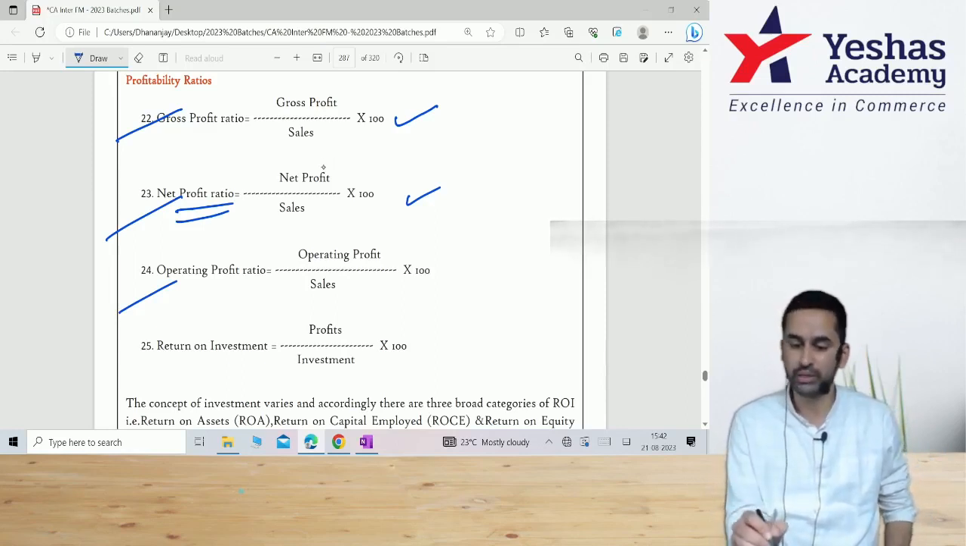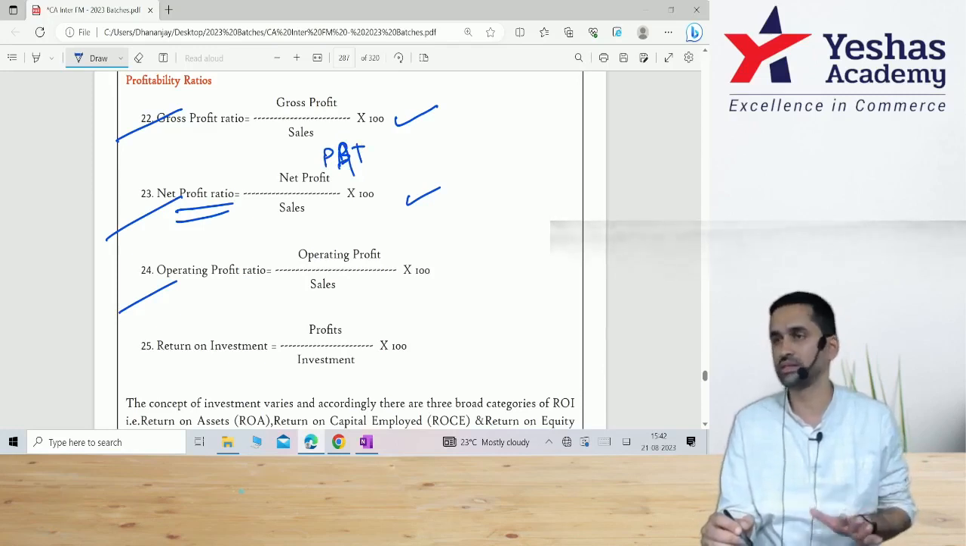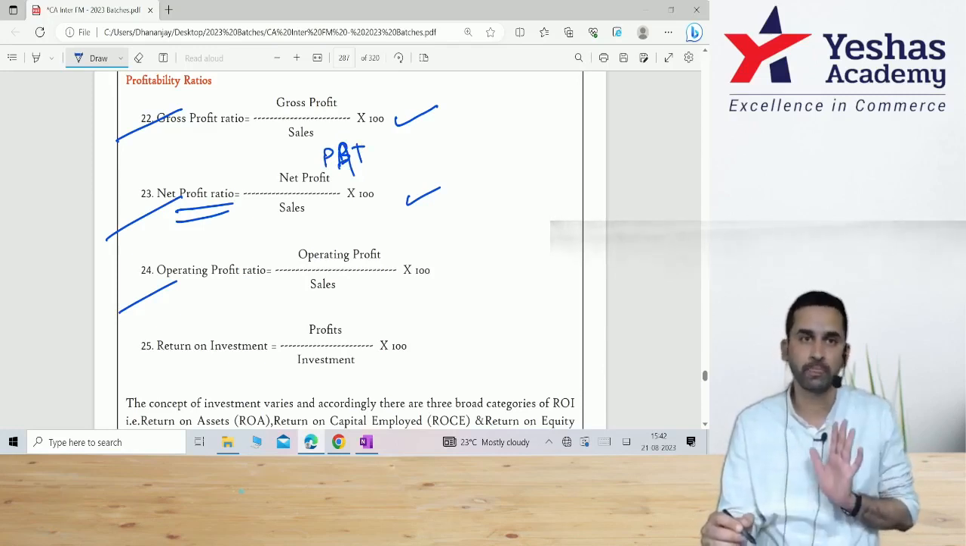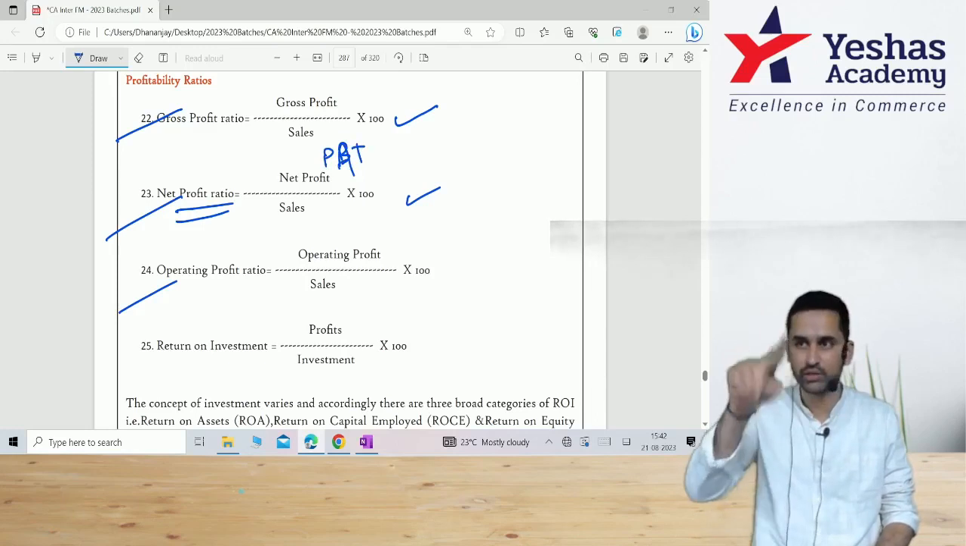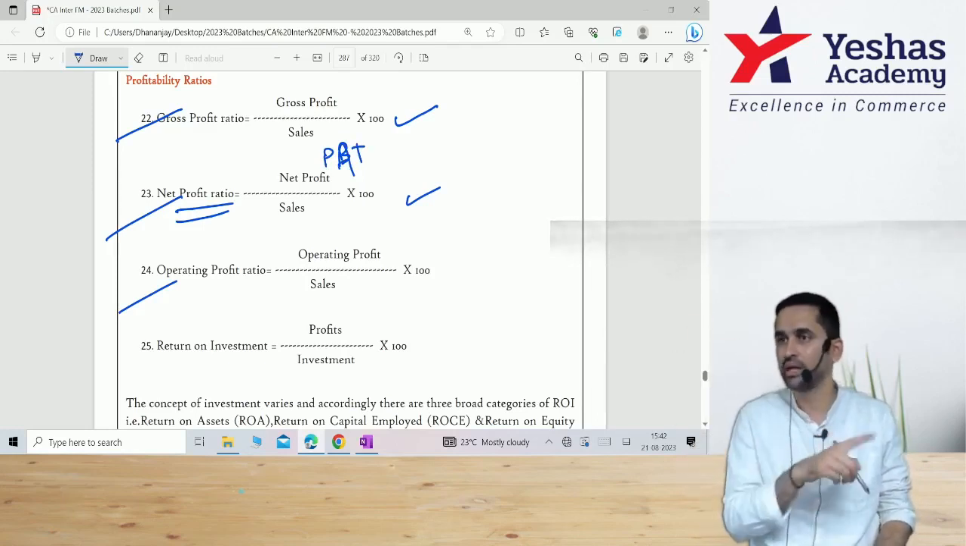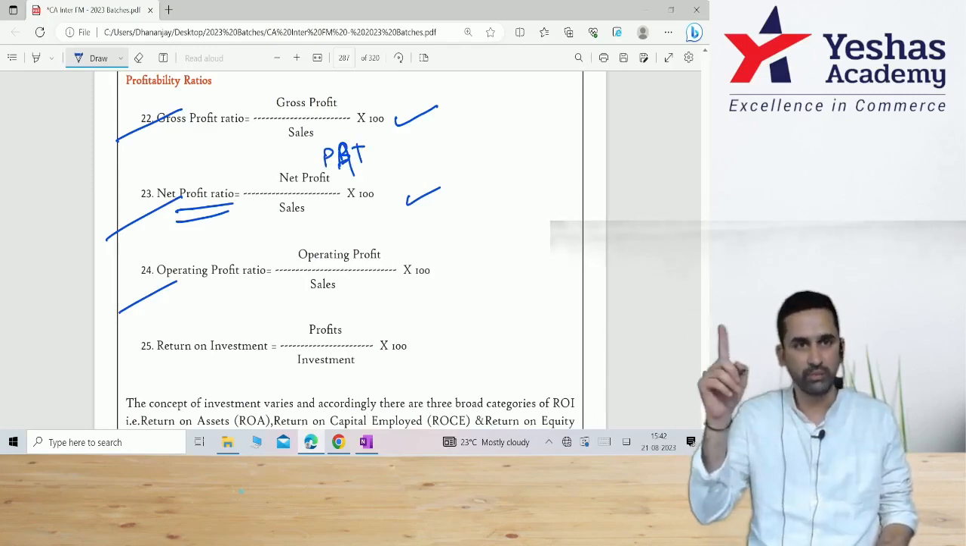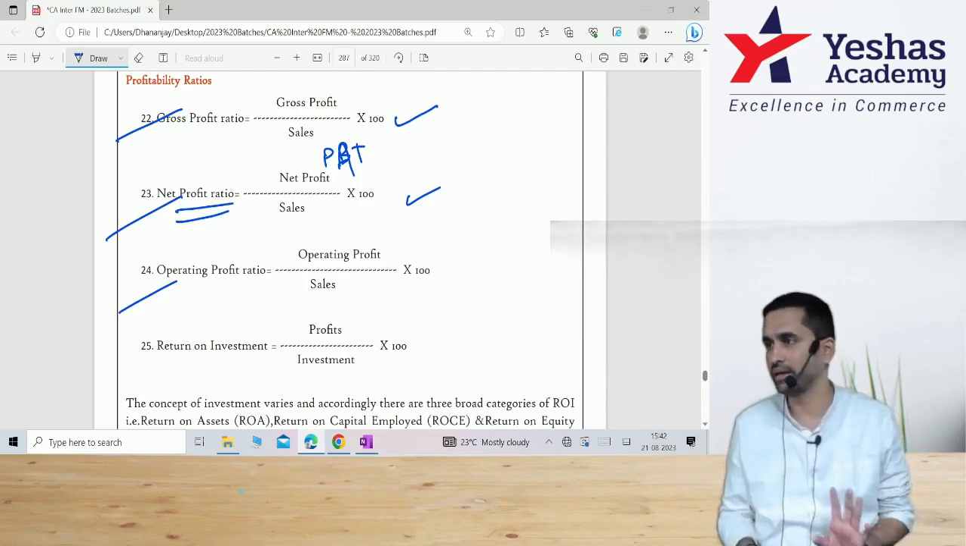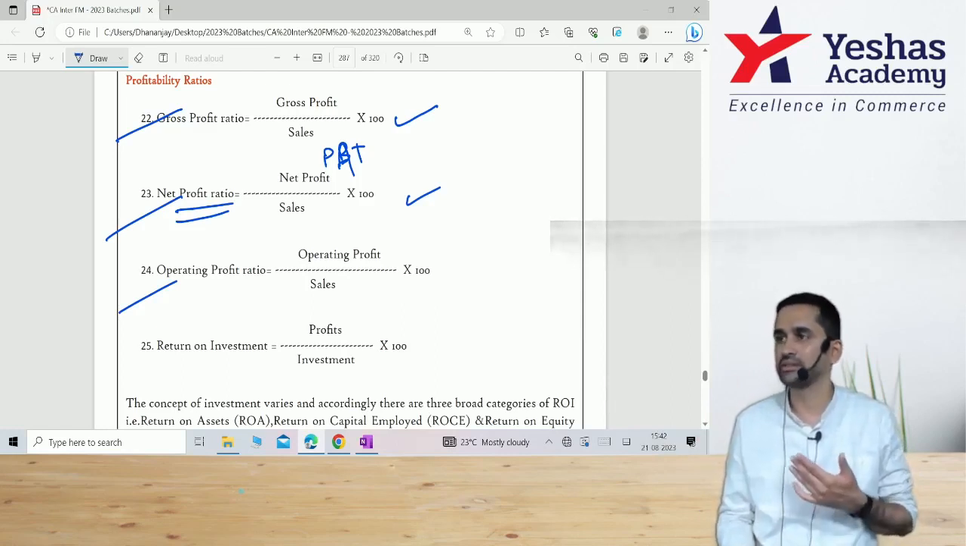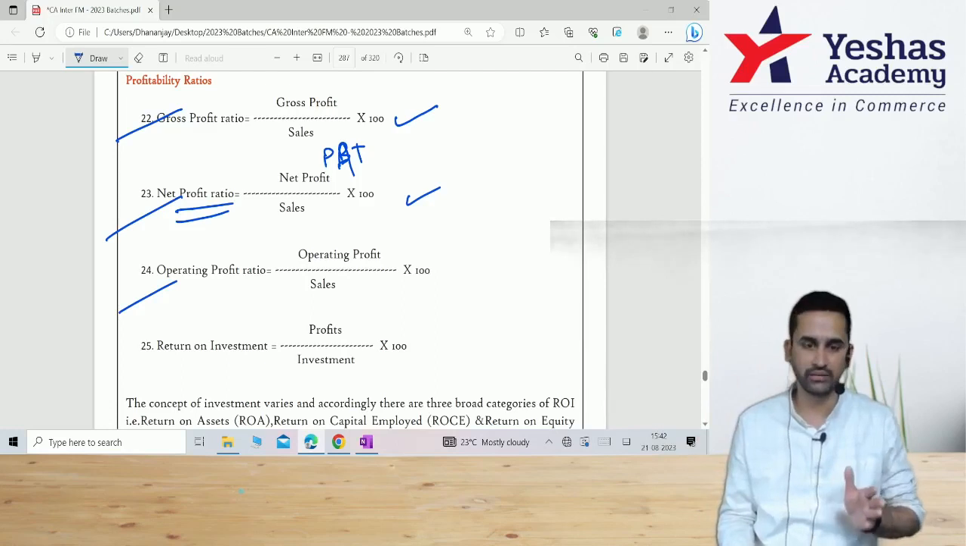Some books do PBT, profit before tax by sales. Some books do PAT by sales. If question is silent in exam, you do both and come. You write NP ratio in bracket pre-tax, work out. NP ratio post-tax, you work out. For one you take PBT, one you take PAT. Correct? If tax is 0, then PBT itself is PAT, then you don't have to show pre-tax and post-tax.